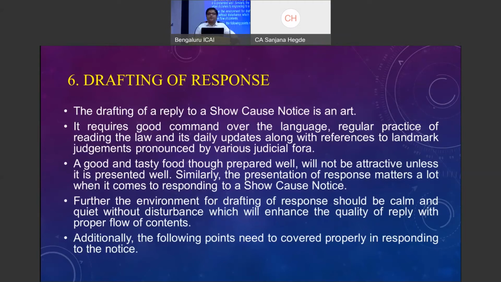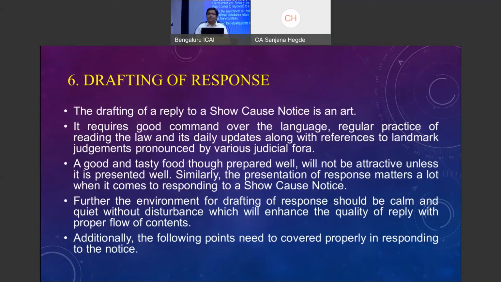Drafting of a response, as I was saying, is definitely an art. Good and tasty food, even if prepared well, will not be accepted as good food unless it is presented well. You know how 5-star hotels present food, and we say, oh, it is presented so nicely, it should be tasty. Similarly, you may have content in your response, but unless it is presented properly, it may not be acceptable to the officers. So presentation also matters.